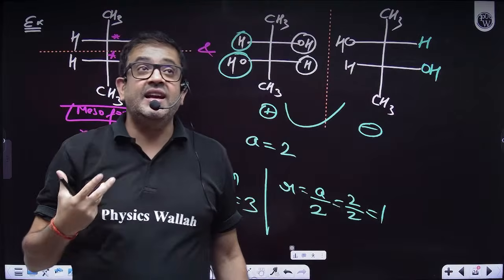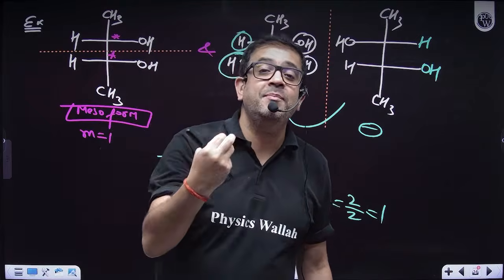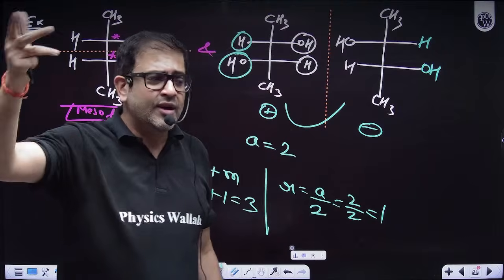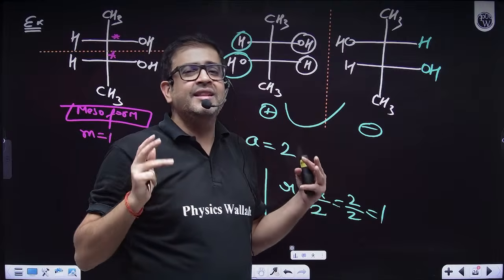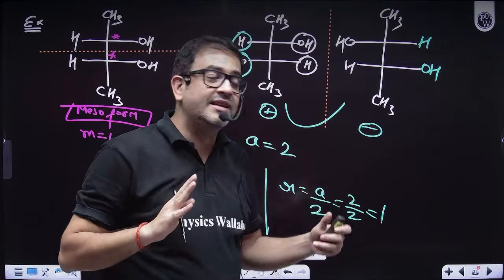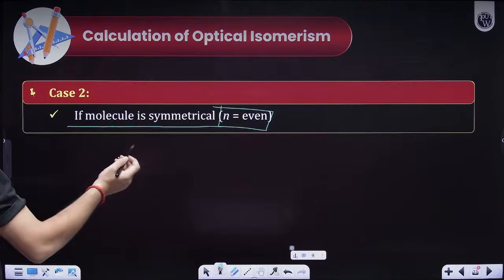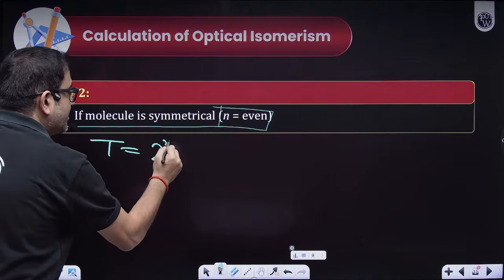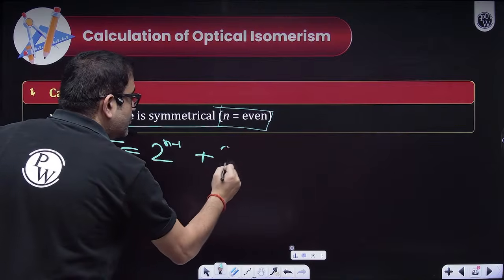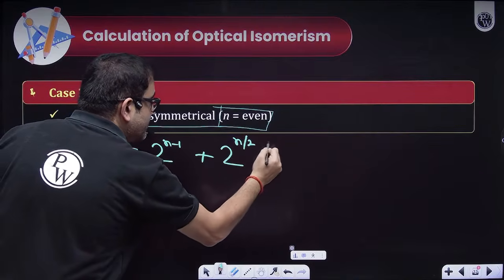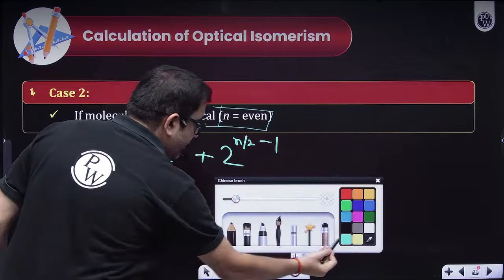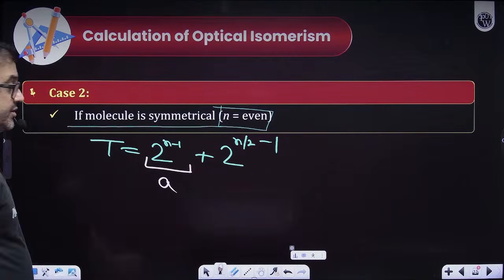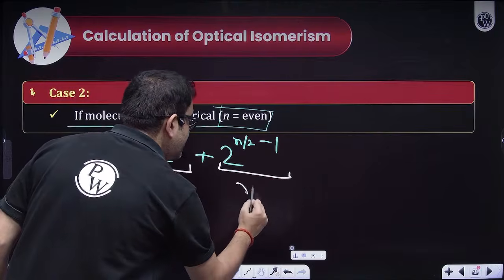But let us utilize this common sense and make a general formula out of it, which is also satisfied elsewhere. If you get a complex question, use your common sense and also try to remember these formulas. So the total will be 2 raised to the power n minus 1 plus 2 raised to the power n by 2 minus 1. And over here, these are my optically active compounds and these are my mesoforms.